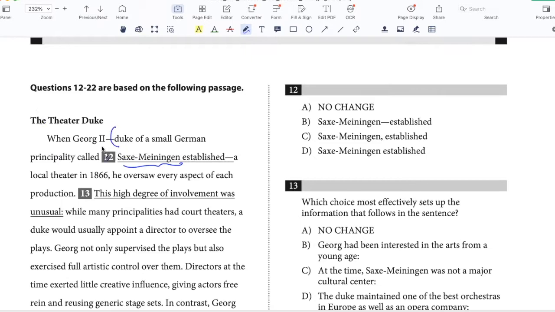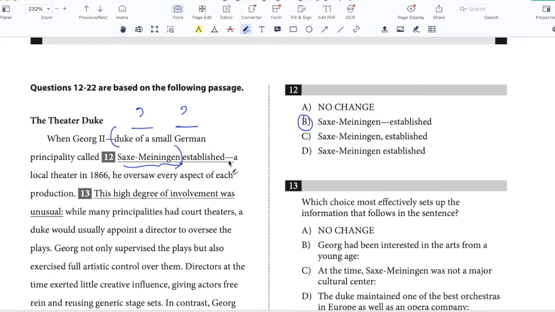So this part, Duke of a small German principality called Saxe-Meiningen, is the additional information. And we need to put additional information between a pair of commas or a pair of dashes. So we already have a starting dash here, so we'll have a closing dash after Saxe-Meiningen, which is option B, right?